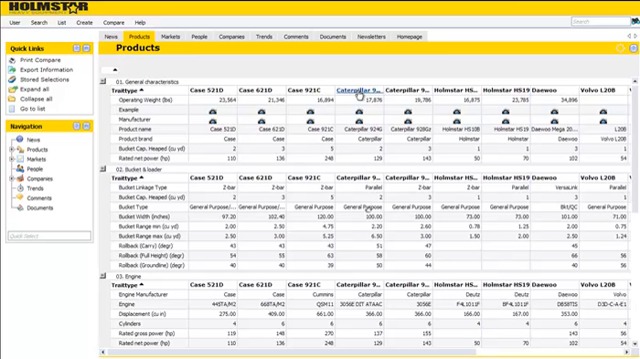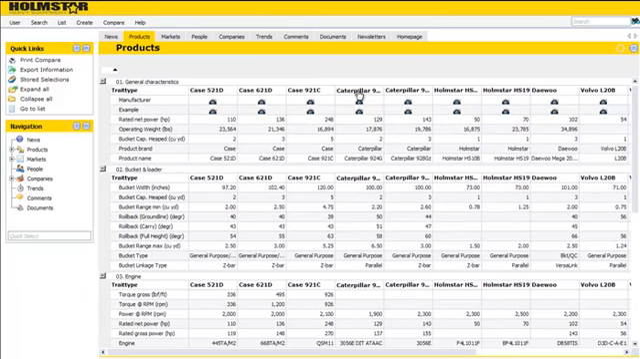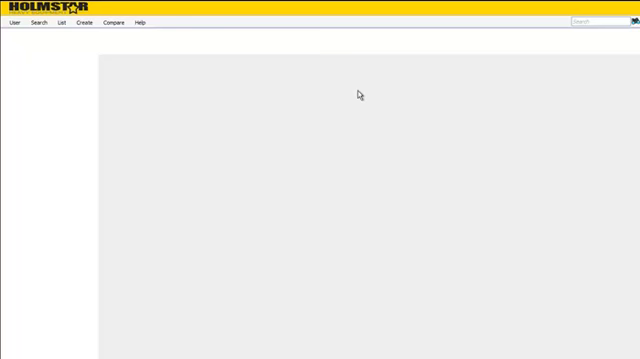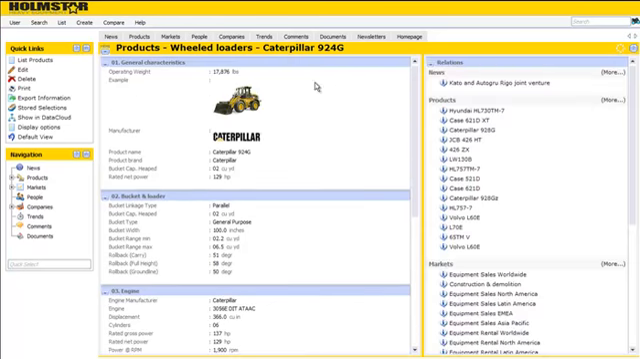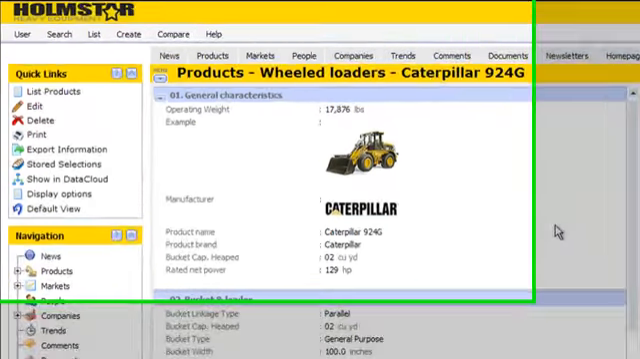Now, clicking on each of the product names will bring you back to the product profile, which is similar to the company profile that we saw earlier, but in this case demonstrates the profile of a single product. In this case, the 924G. The product profile works in a similar fashion with various chapters and the information listed in them. Obviously, on the right side of the screen, the information that is linked to the Caterpillar 924G is listed in the same way, such as news messages and other products.